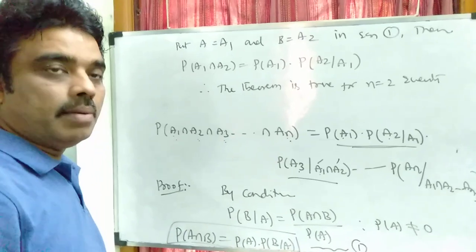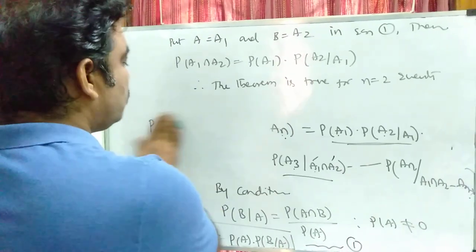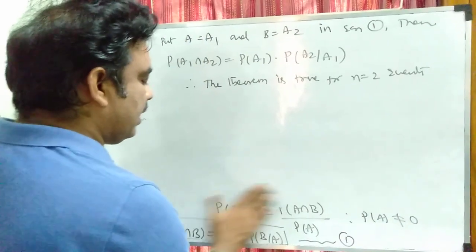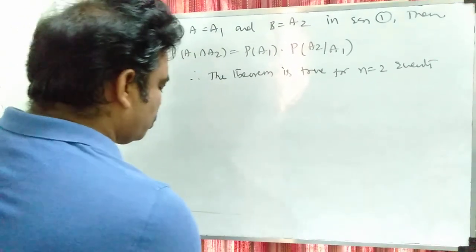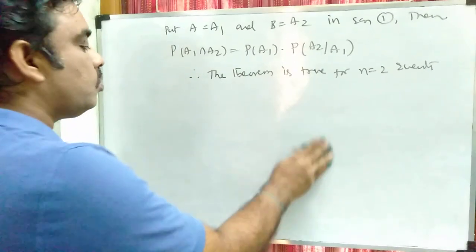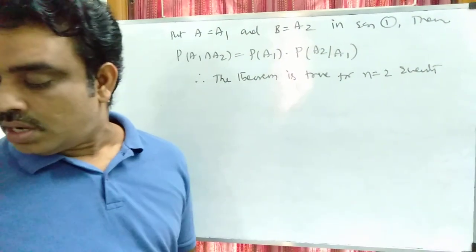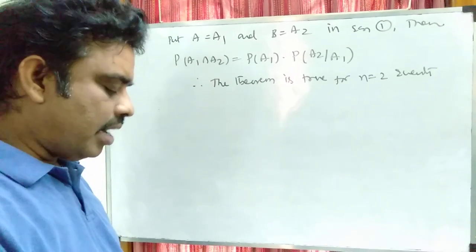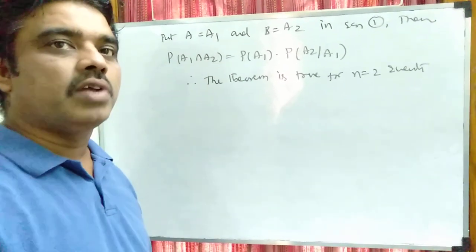I am going to prove this theorem by using the principle of mathematical induction. The principle of mathematical induction means we have to show that the theorem is true for n is equal to 2, n is equal to 3 and so on, and assume that the theorem is true for n is equal to k. Then we have to prove it for n is equal to k plus 1 also.